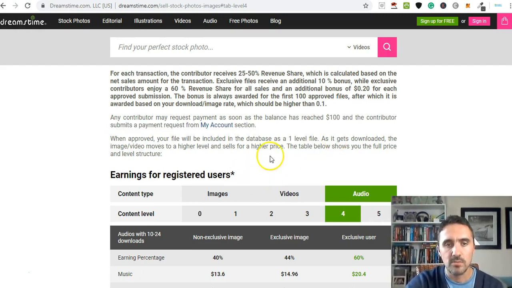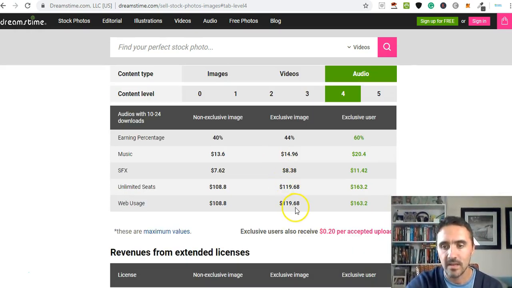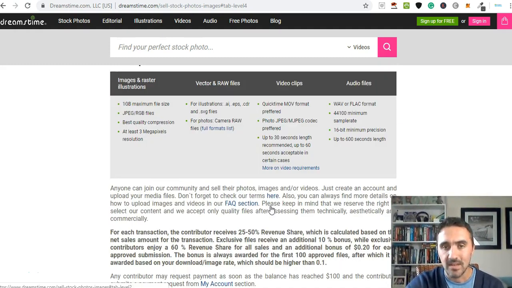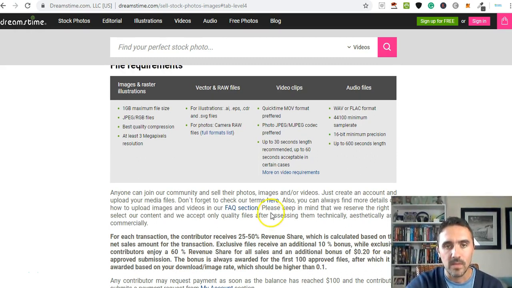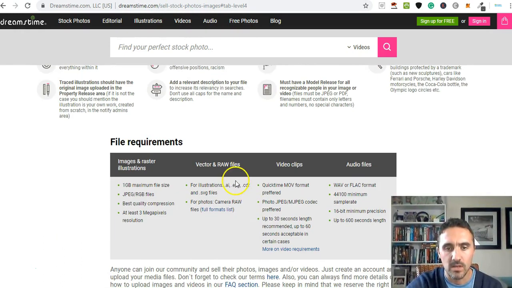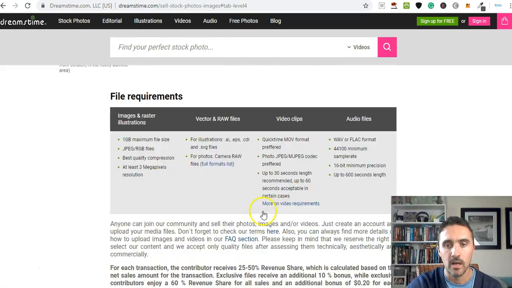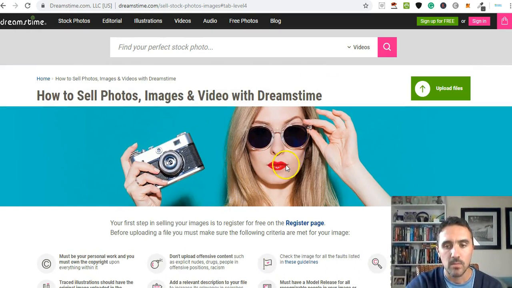So if you want to use this platform, then absolutely do. It's free to get started with, it's easy, it's simple, and all you're doing here is uploading images, videos and audio, and then just giving them the tags. And that is it really. I'll drop a link to this page here for you, so you can have a look at all of the information on here and check out the file sizes and everything you need like that. It's a pretty cool video. Pretty simple way to earn some money online. Take your images or your videos, upload them, and that's it, done. And then you earn royalties.